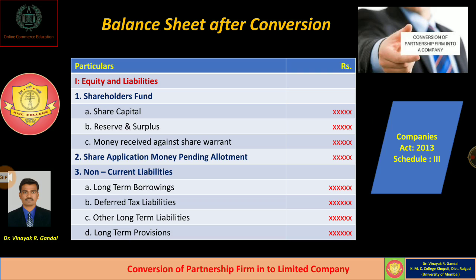Secondly, equity and liabilities consist of share application money pending allotment. Whatever information is available on share application money pending allotment should be mentioned over here.